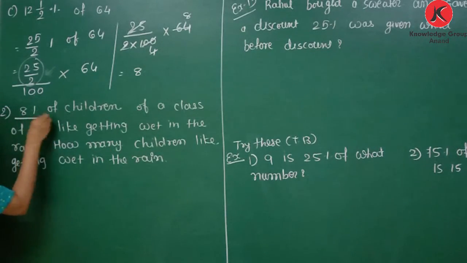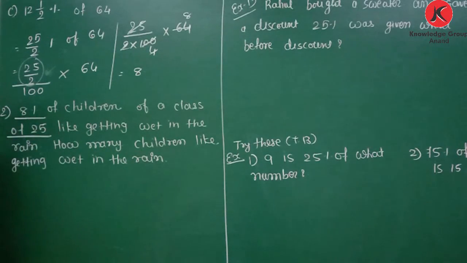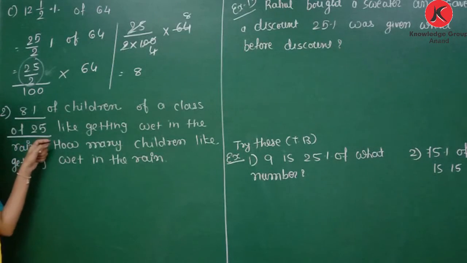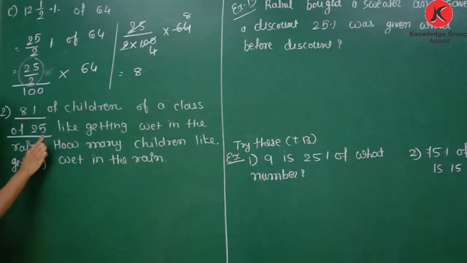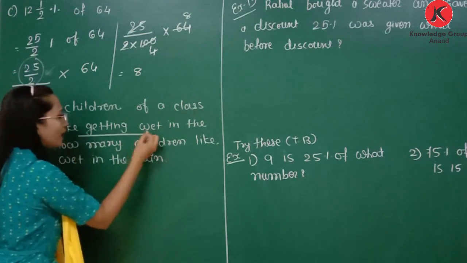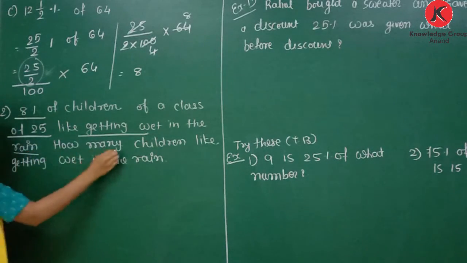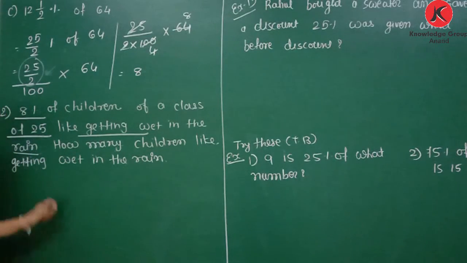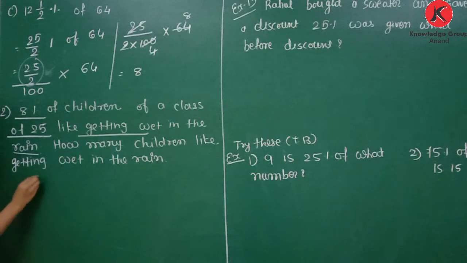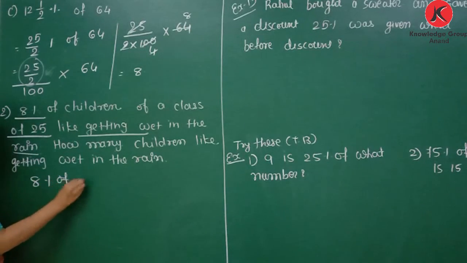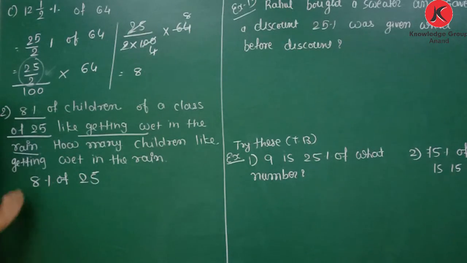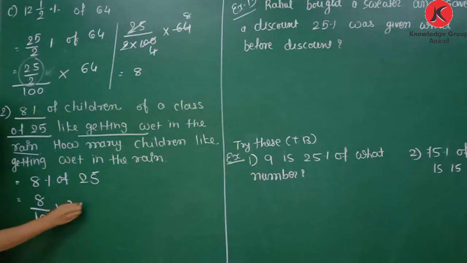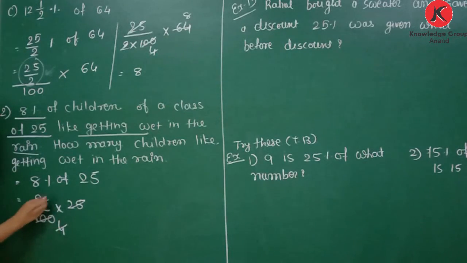Now next one. 8% of children of a class of 25 like getting wet in the rain. Total children are 25. So it is 8% of 25 like wet in the rain. How many children like to get wet in the rain? So here we need to find 8% of 25. So 8% means 8 by 100 multiply 25. 25 4s are 100, 4 2s are 8. Means 2 children like to get wet in the rain.